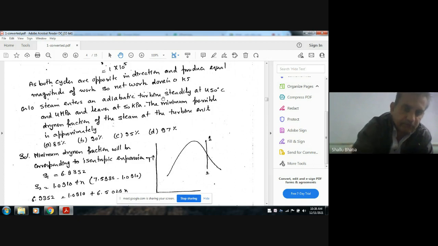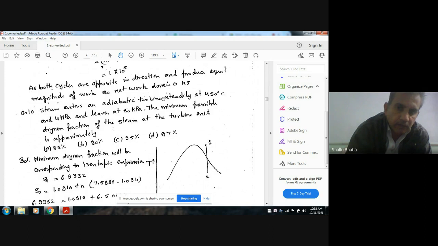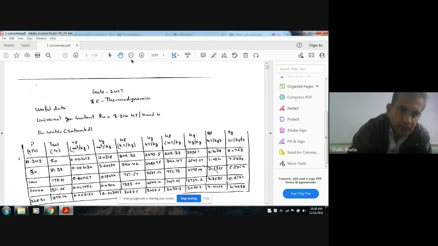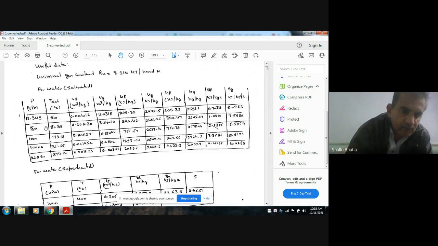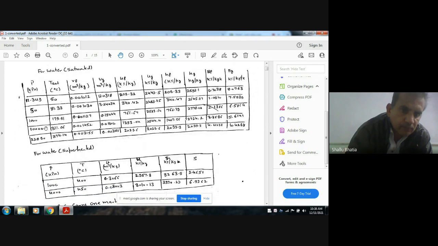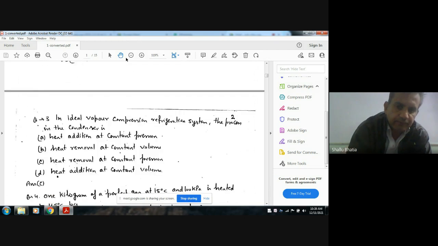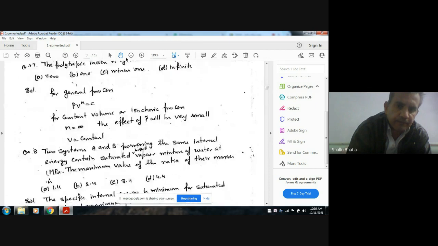From the table, at 4 MPa and 450 degrees Celsius we can find all the properties, and also at 50 kPa all the properties are given. We note down these properties and use them.